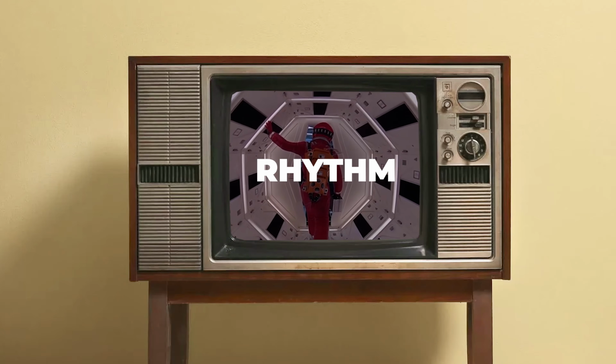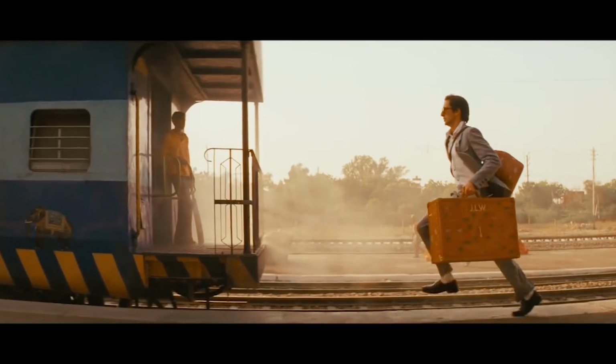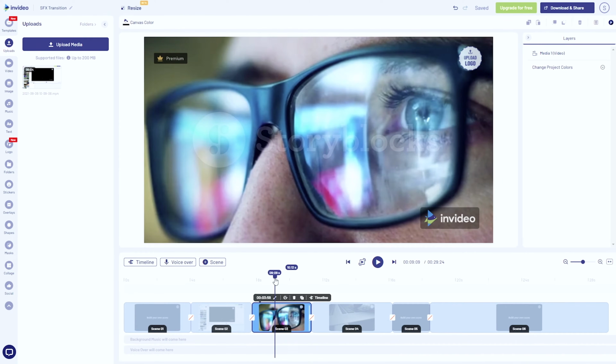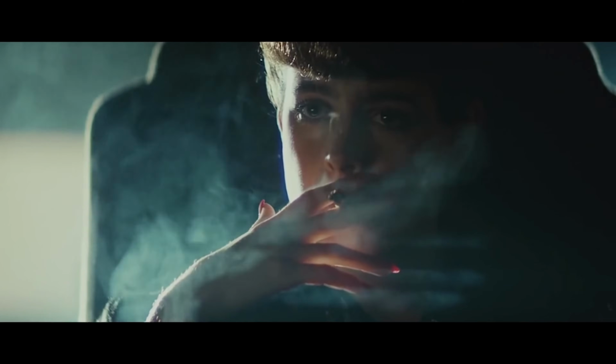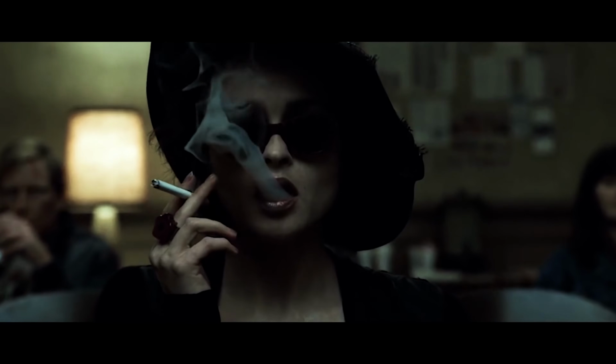Let's talk about rhythm in video editing. It's not something you hear about enough, and it's definitely not something your favorite YouTubers tell you about. But it can single-handedly take your video from looking like you made it on Windows Movie Maker to impress your kids to a cinematic video that will keep your audience glued till the last minute.